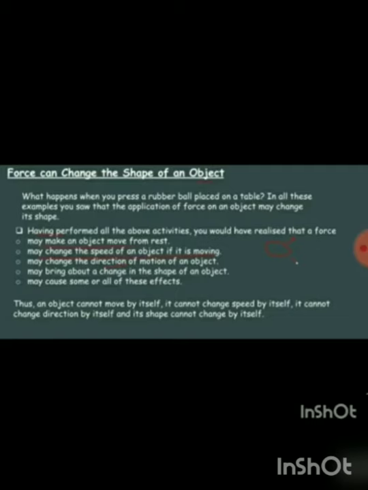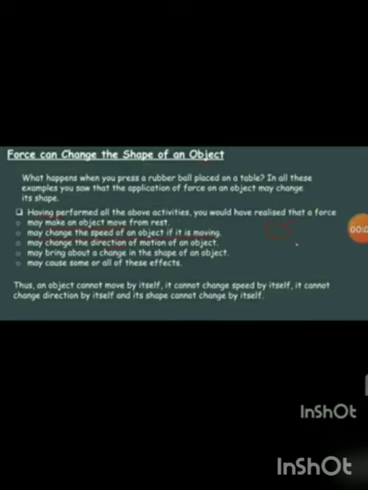Having performed all the above activities, you would have realized that a force may make an object move from rest, may change the speed of an object if it is moving, may change the direction of motion of an object, and may bring about a change in the shape of an object. It may cause some or all of these effects. Thus an object cannot move by itself, cannot change speed by itself, cannot change direction by itself, and its shape cannot be changed by itself.